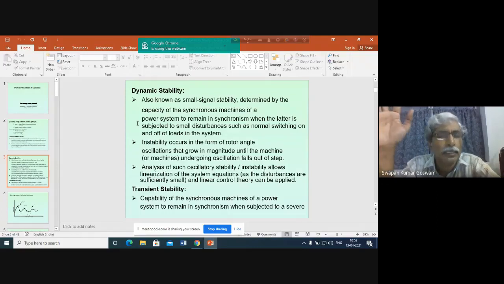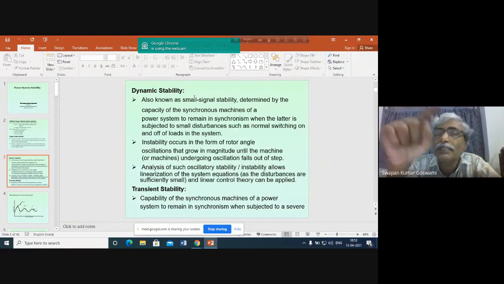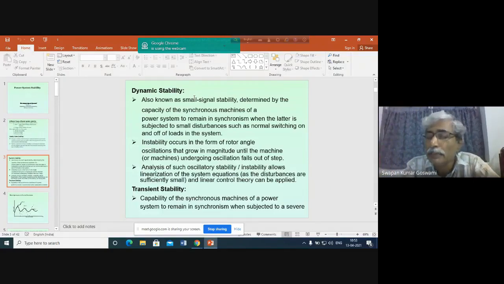By mentioning the term dynamic stability, you can say that the power system will always be in a dynamic situation. Always there will be some oscillation, always some change in speed. The ability of the system to maintain synchronous operation while this dynamic condition is prevailing in the system is referred to as the dynamic stability of the power system.